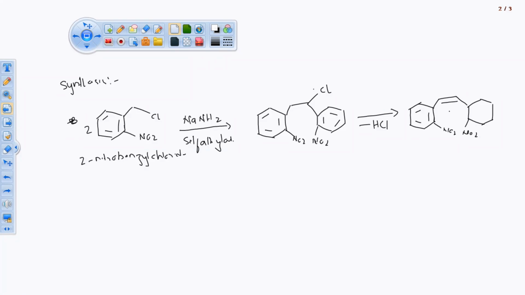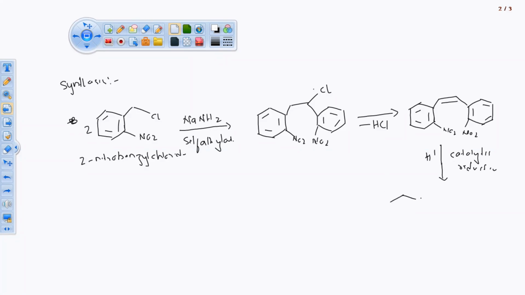Okay, if we are doing reduction, this NO2 will be converted into an amine group. So we will do catalytic reduction in the presence of proton. Catalytic reduction will be done at this stage. If you are doing the reduction of this ring, then we'll get 2 NH2 in place of NO2.